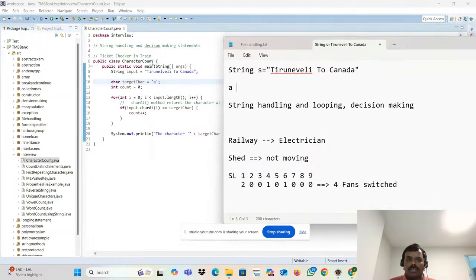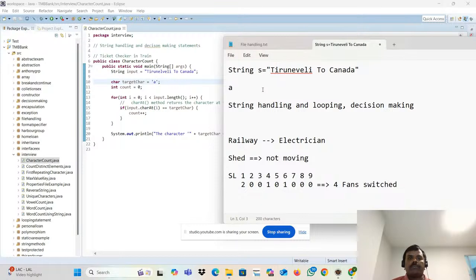So what does this program mean? This program is a character repeat count. I am taking only one character, whatever the character, that is A. In the particular string, how many times is it repeating? That is the interview question.